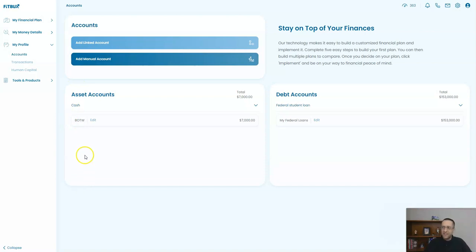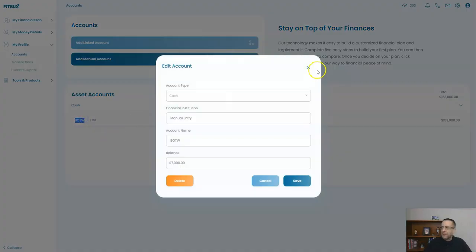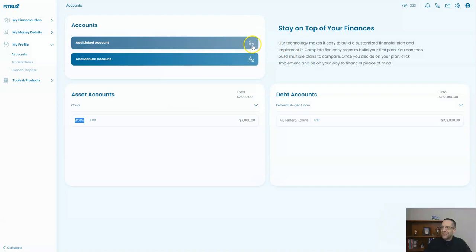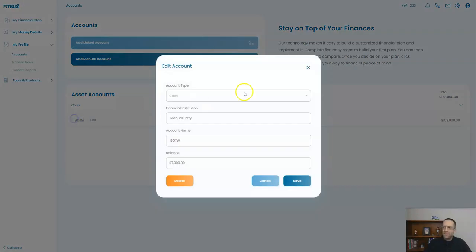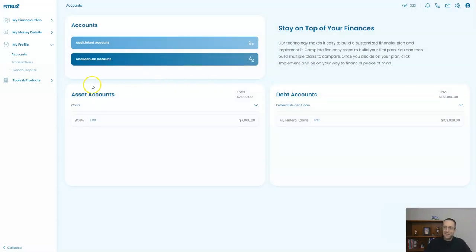The way you can tell which ones are manual and which ones are linked is that if this was a linked account, for example, this little icon right here would be sitting next to the name of the account. That's how you can tell if it's linked.